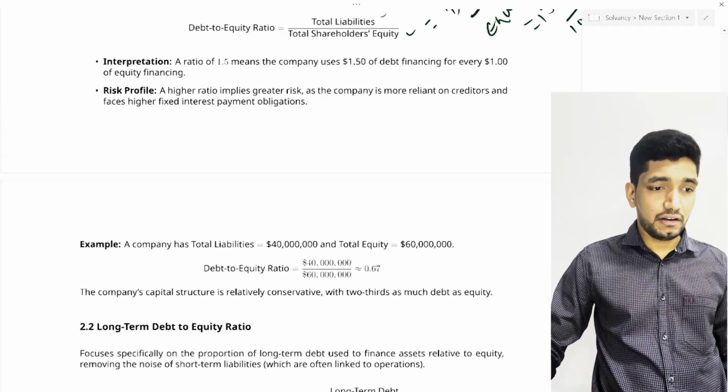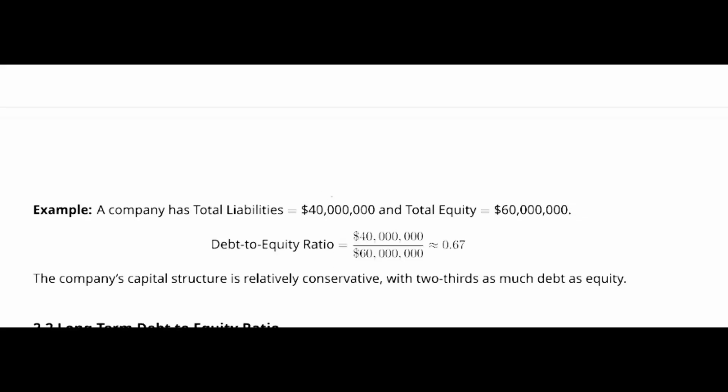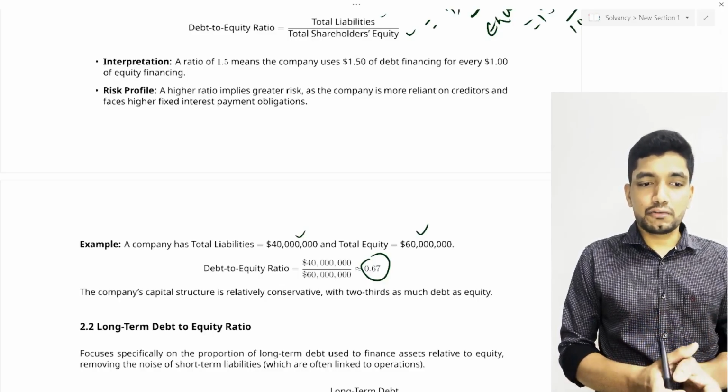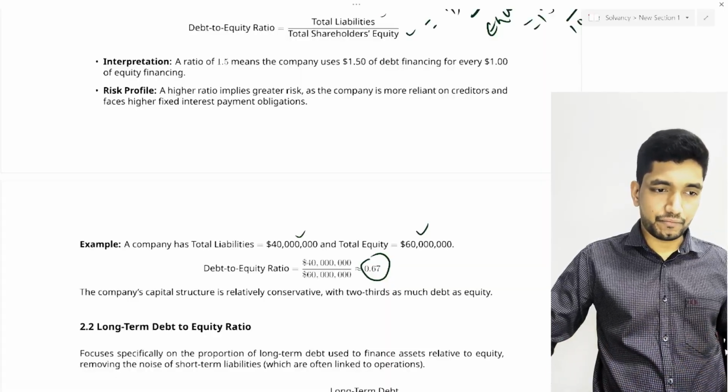You can see an example here. The total liability is 40 million and the total equity is 60 million. In this case, the debt equity ratio is 0.67, that means 40 divided by 60. This indicates that the company has $0.67 of debt capital for every $1 of equity capital.